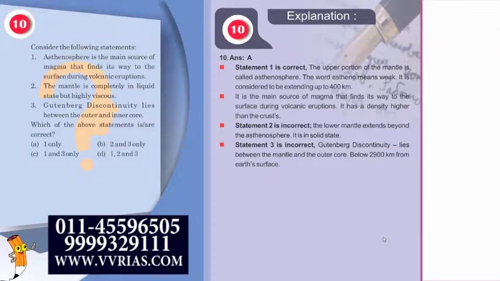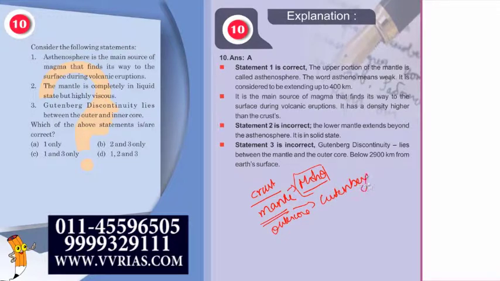Therefore, what we saw is that the discontinuity between the crust and mantle is called the Mohorovičić discontinuity, or you can simply remember it as the Moho discontinuity. That between your mantle and the outer core is called the Gutenberg discontinuity, whereas that between the outer core and the inner core is called the Lehmann discontinuity. These two are the primary discontinuities that you need to remember for the exam.